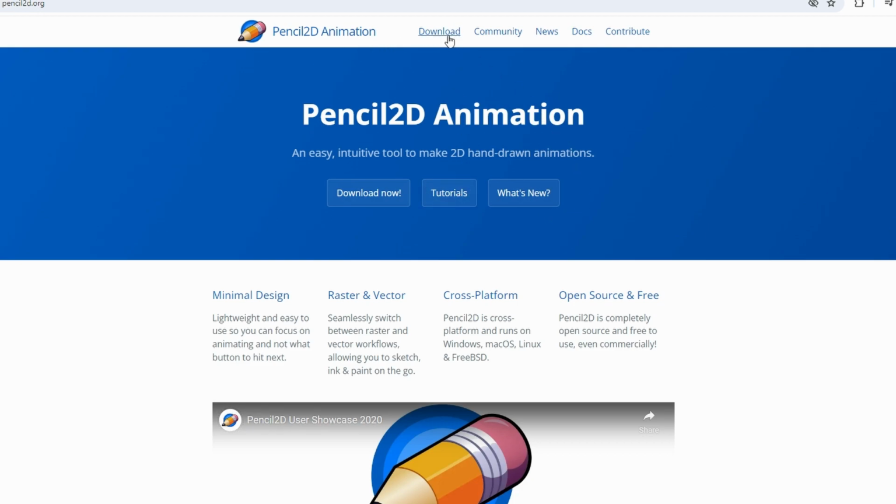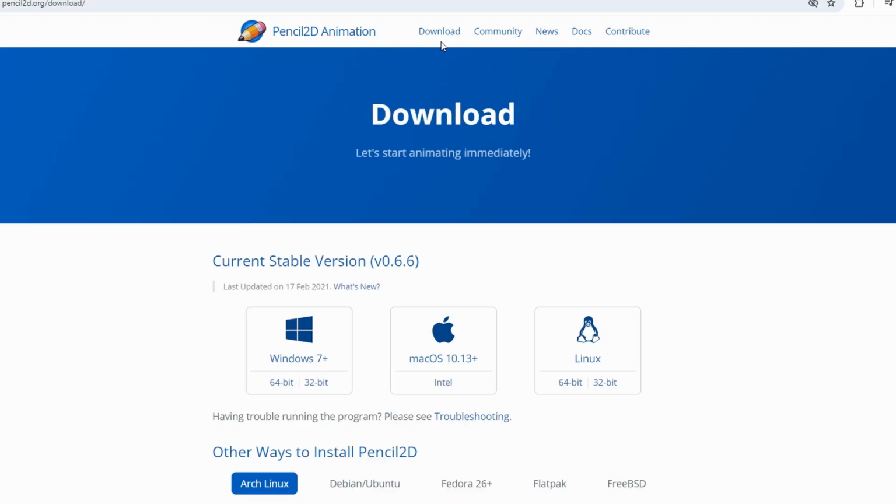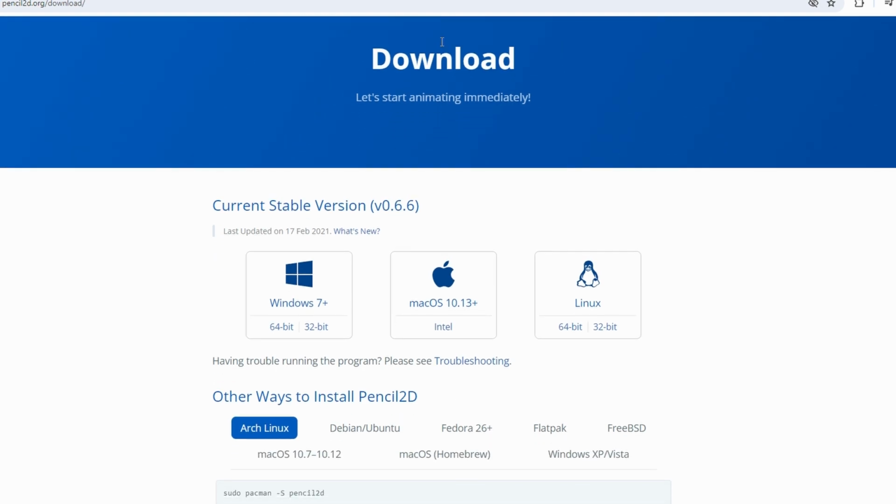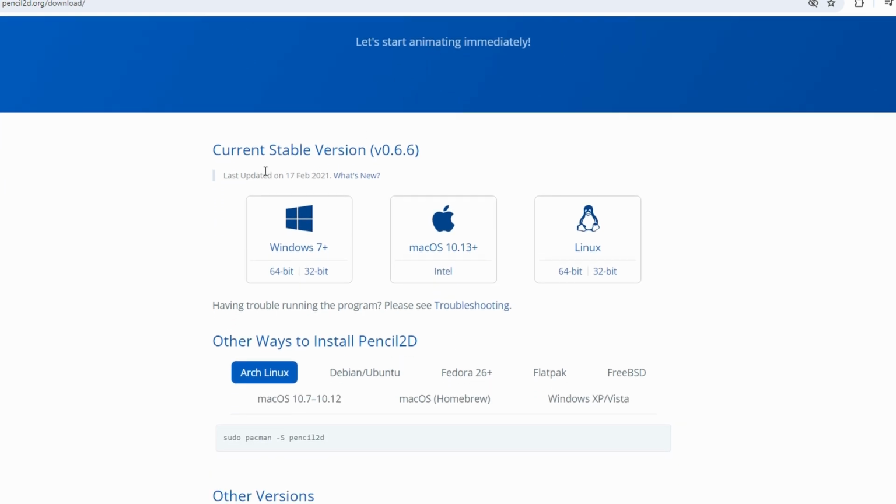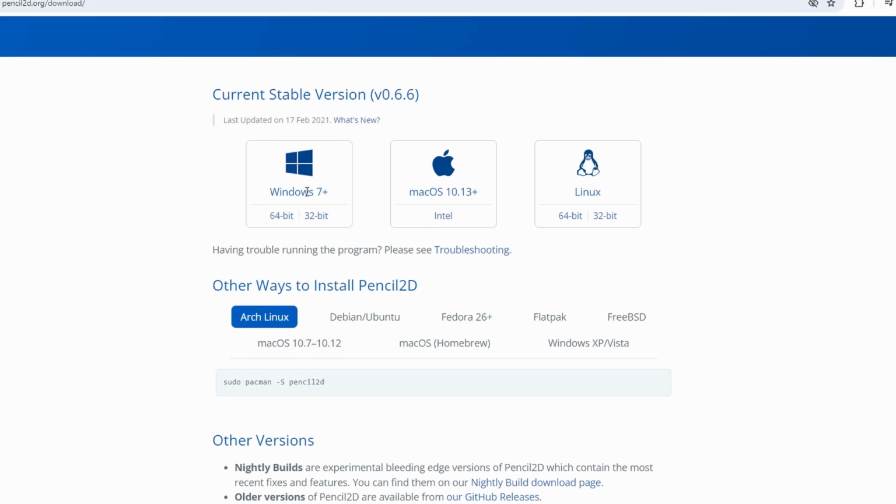Click on the Download button in the menu bar. Choose the appropriate version for your system. For Windows 10, select Windows 7 and then either 64-bit or 32-bit based on your system specifications. Initiate the download and wait for the file to be downloaded.